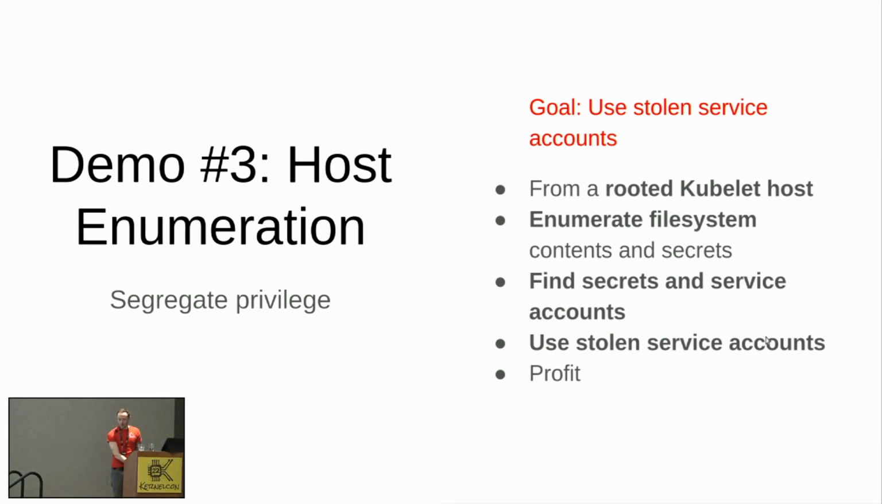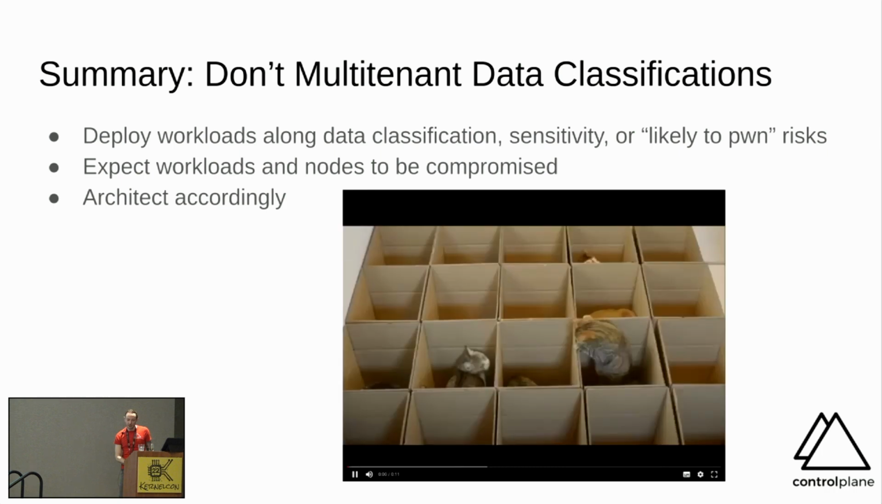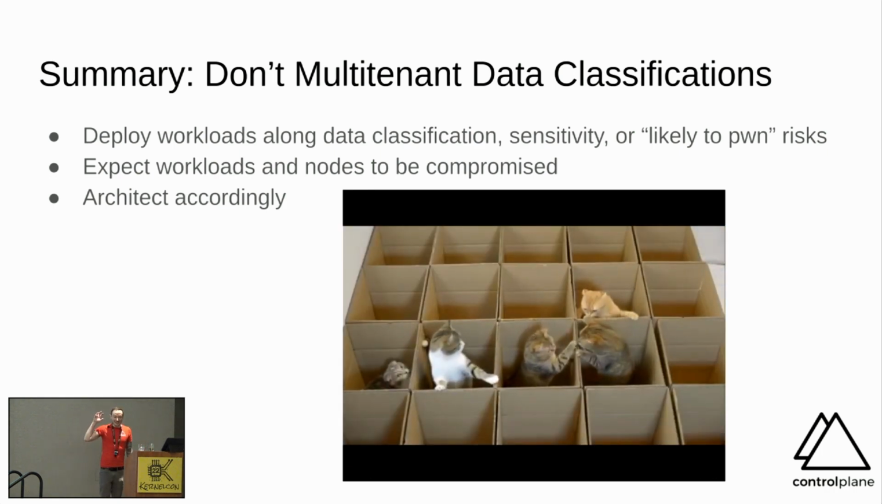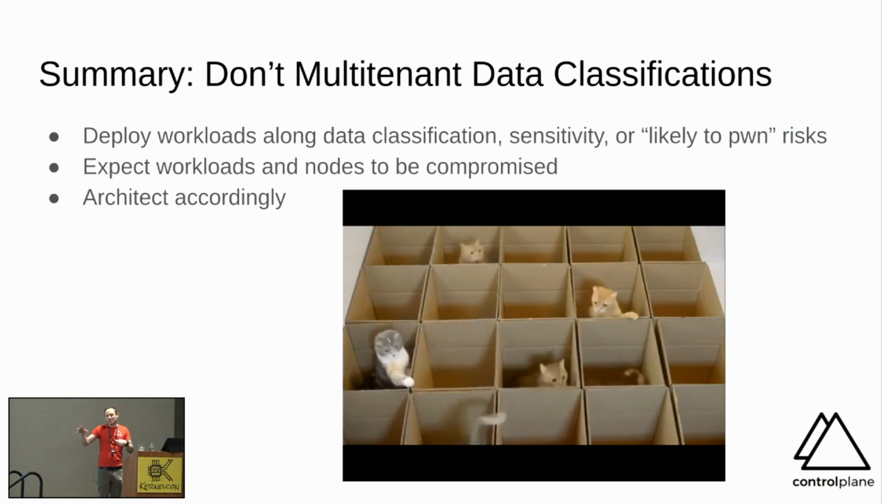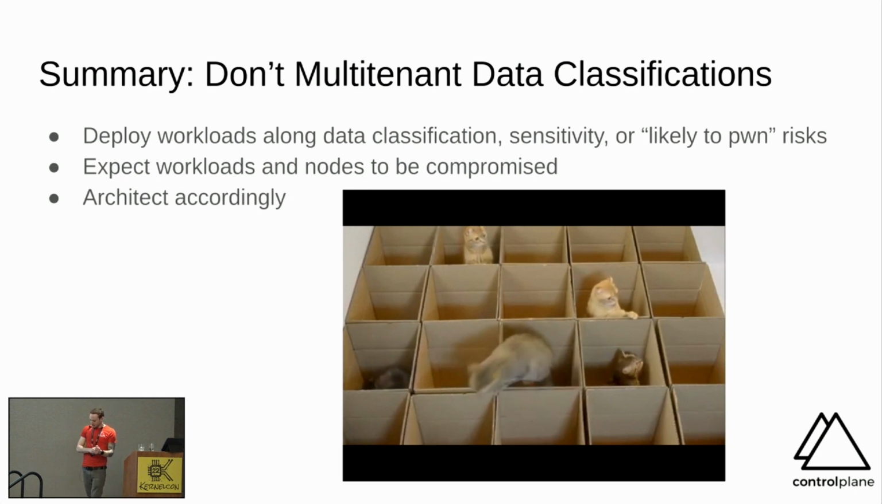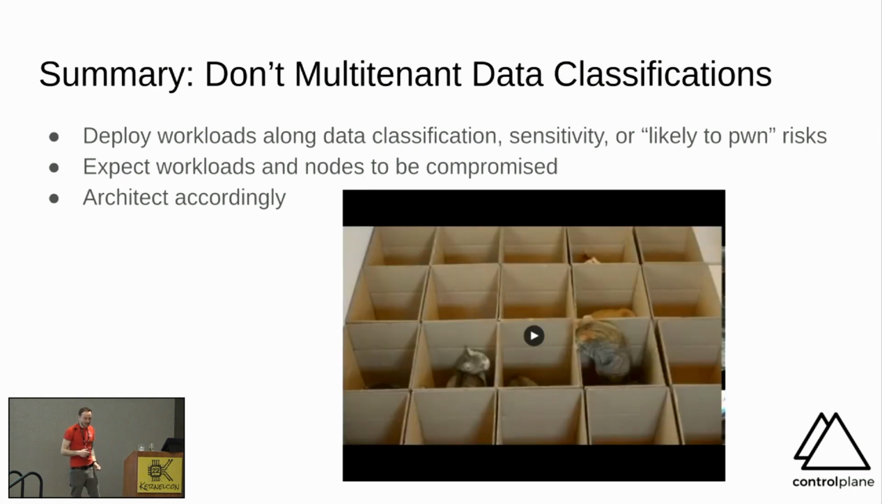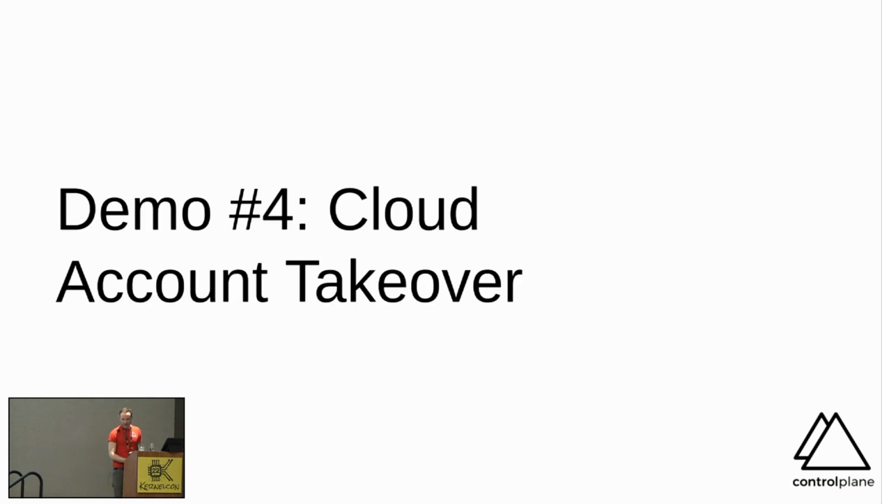So we could use stolen service accounts. That would generally be the way to pivot through things. But instead, the goal here is to not multi-tenant data classifications. If something is sensitive, it shouldn't be next to something that you wouldn't want to be compromised. This also affects application topology, and thank you to the cats.